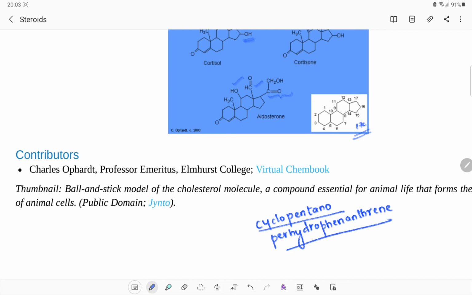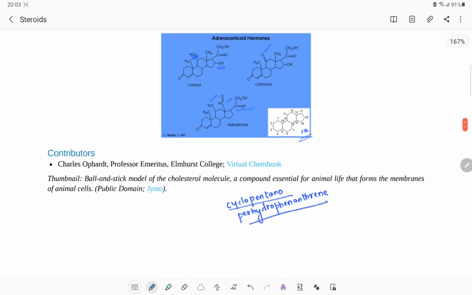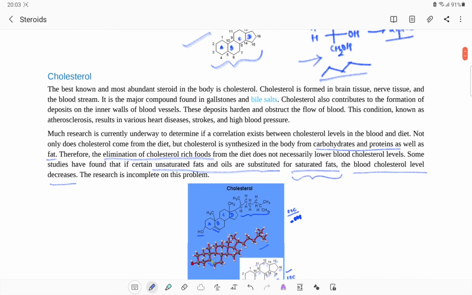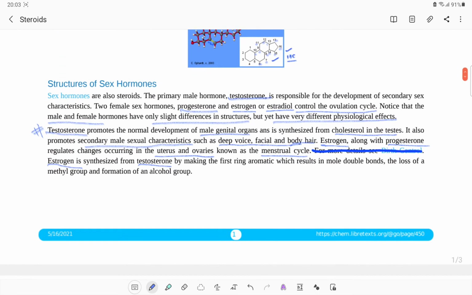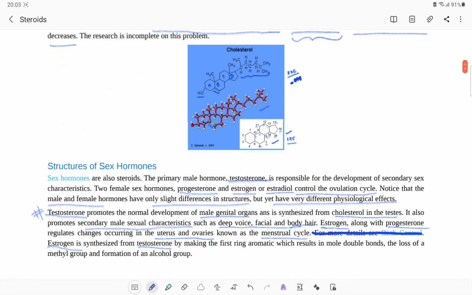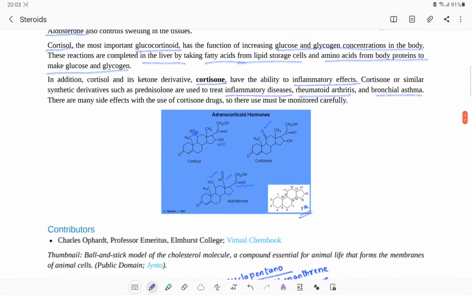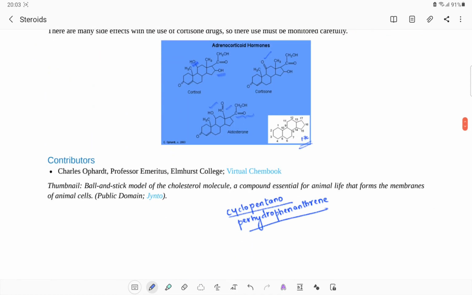This becomes the major skeletal system of the steroidal system. So, this is a part of the introduction for the steroidal system. Based on this, we could understand that steroids are a part of lipids. Secondly, steroids contain the cholesterol system. They also contain a part of the sex hormones. Steroids are also part of adrenocorticoid hormones, and we have observed various functionalities of these steroidal systems. Thank you.